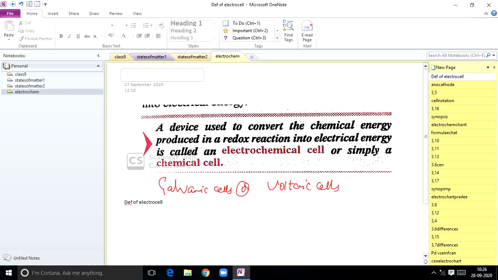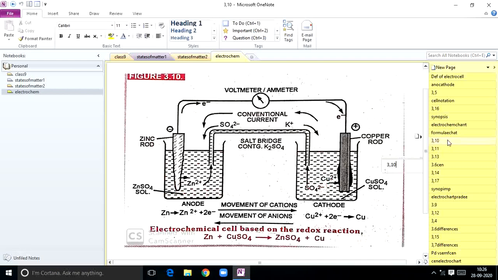So what about this galvanic cell? Mainly it consists of two half cells, or two electrodes. One half cell contains a zinc rod dipped in zinc sulfate solution. You can see the left beaker in this diagram. This is an electrochemical cell or a galvanic cell.